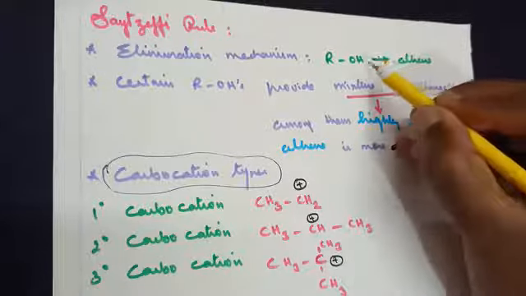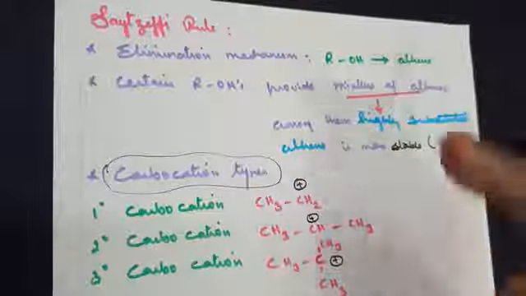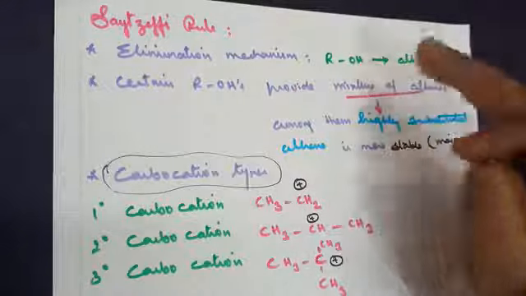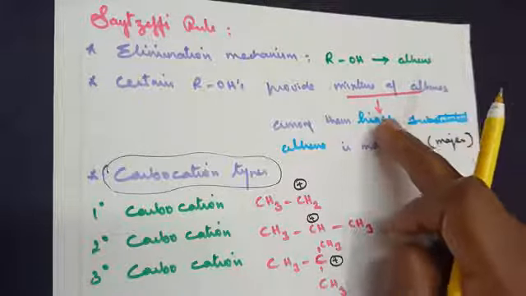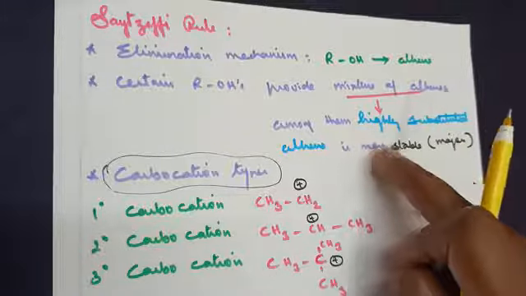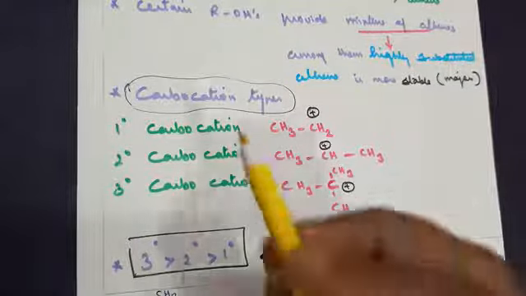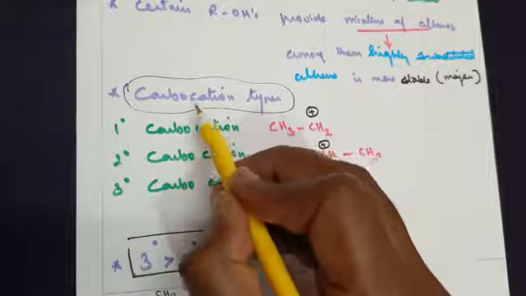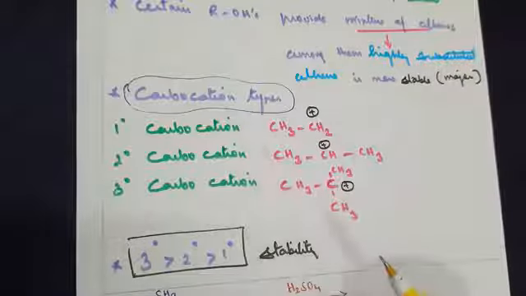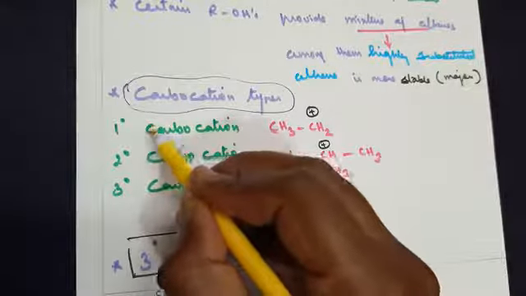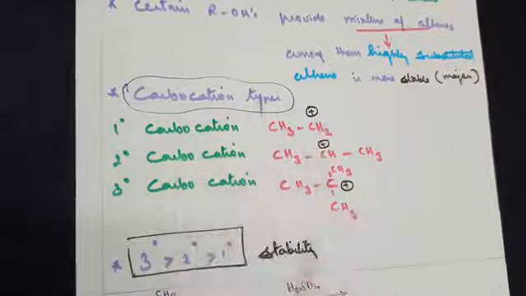So point number 1, alcohol is converted into an alkene following elimination mechanism. Point number 2, certain alcohol will give us mixtures of alkene. In that case, the alkene that is highly substituted is taken to be more stable or a major product. Then the third point you need to remember here is that at one particular step you need to identify what type of carbocation is present. It's nothing but whether it's a primary carbocation or a secondary carbocation or a tertiary carbocation.